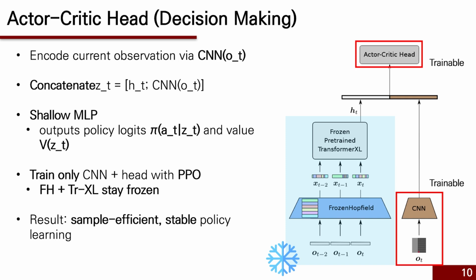Finally, we send this combined vector into a very shallow MLP policy, which produces the policy output and the value estimate. Here we train only this shallow MLP and the CNN with PPO. Everything else, the transformer and the Hopfield adapter, stays frozen.